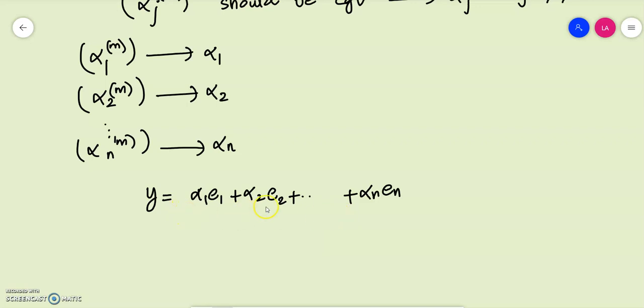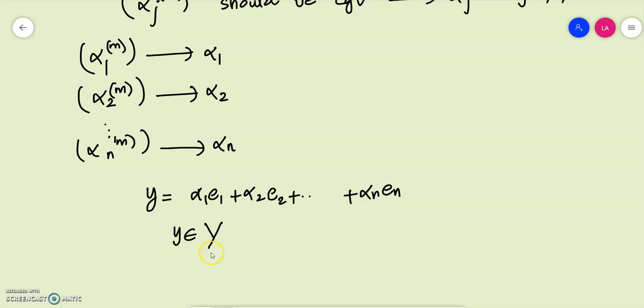So y is a linear combination of e1, e2, etc. en, and we can clearly say that the element y is an element in capital Y. So what we have done is construct a sequence ym, and based on that sequence we have defined an element y which is in capital Y, our space.